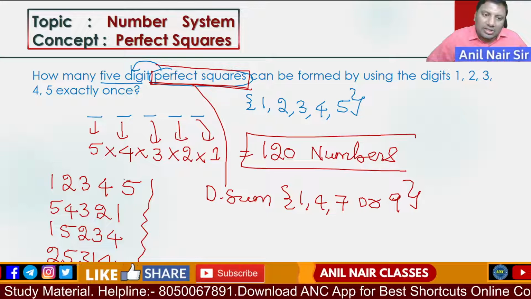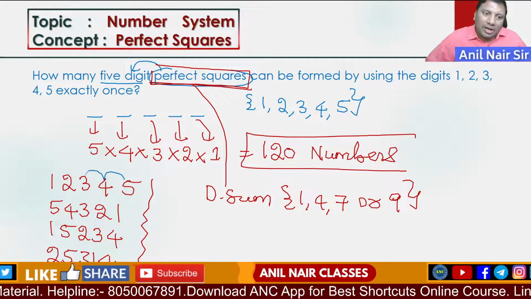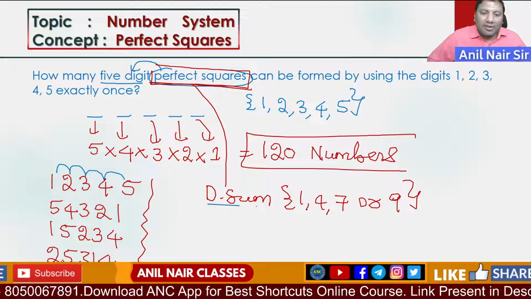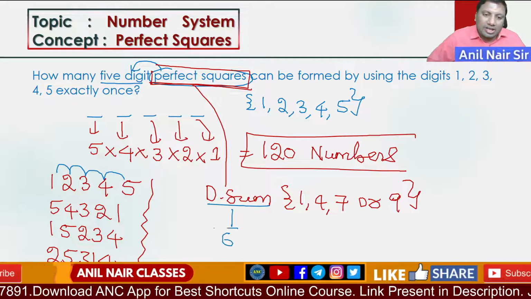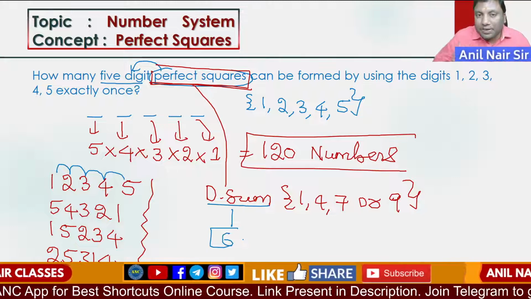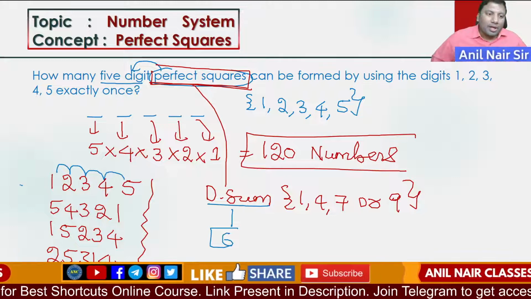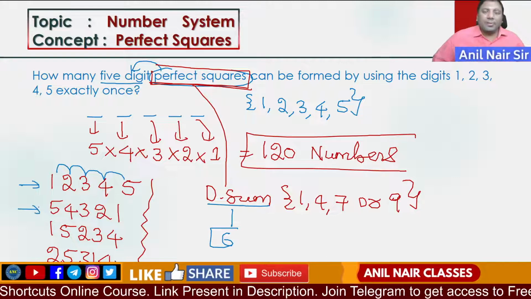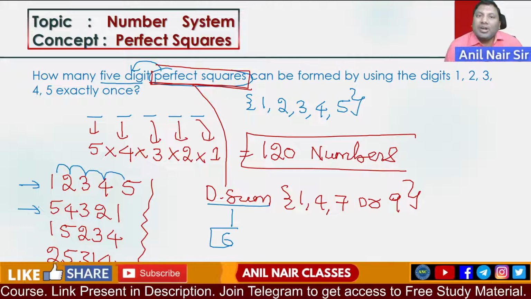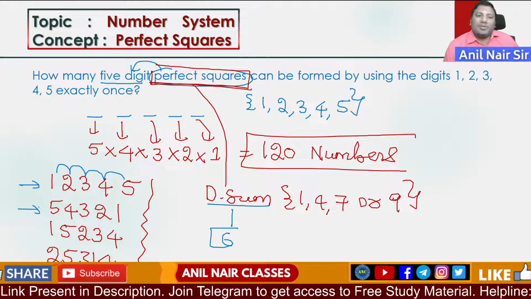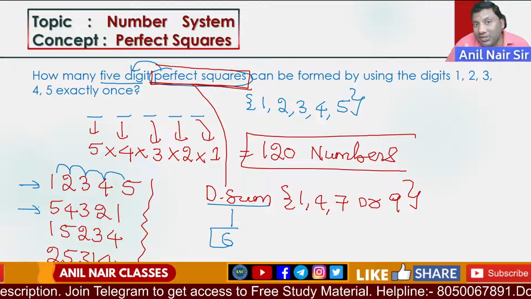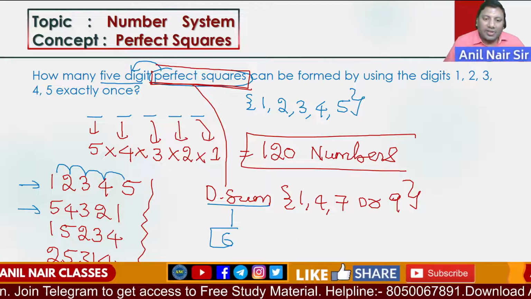Let us do the digital sum. 5 plus 4, 9, 9 plus 3, 12, 12 plus 2, 14, 14 plus 1, 15. The digital sum of 15 is 6. Even if you change the order of the digits, 1 plus 2 plus 3 plus 4 plus 5 is equivalent to 5 plus 4 plus 3 plus 2 plus 1, which is 15, and the digital sum is 6. So, for all the 120 numbers, the digital sum will be 6.